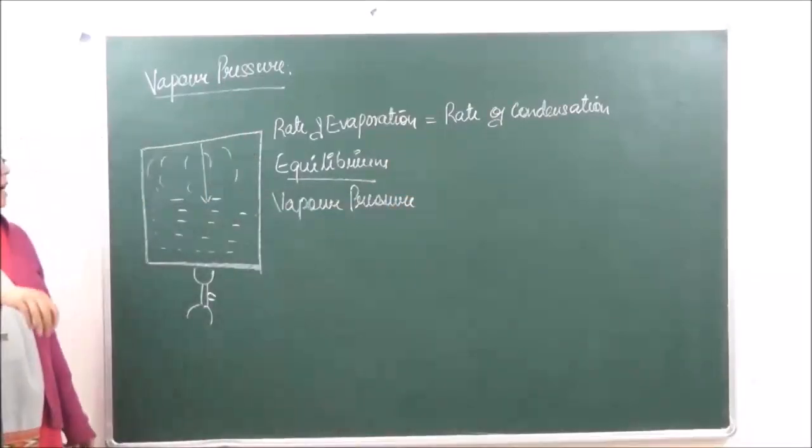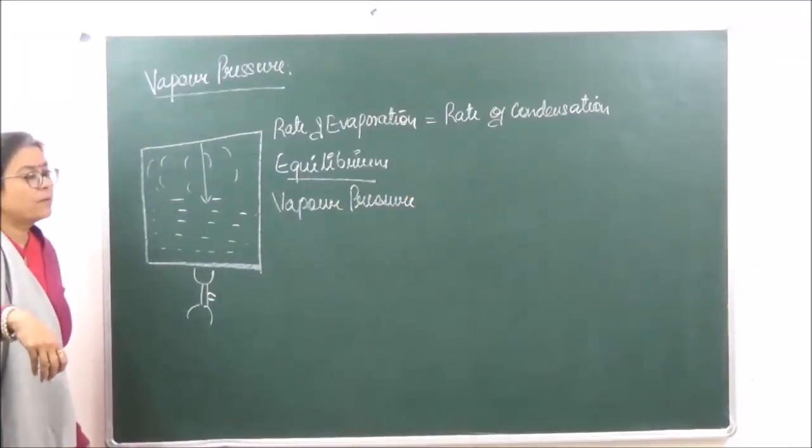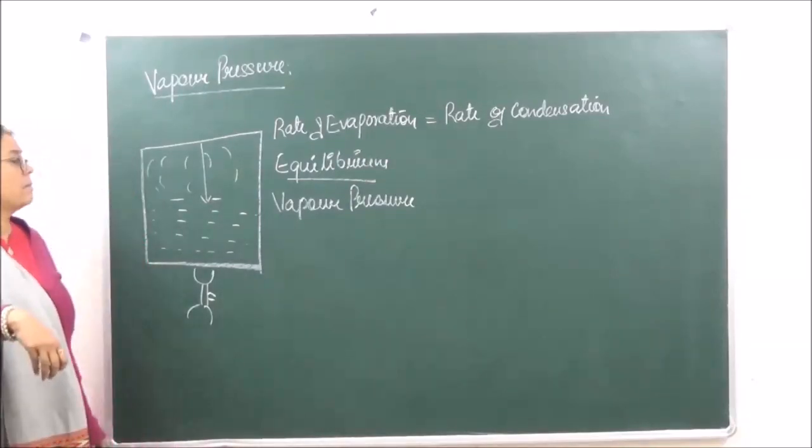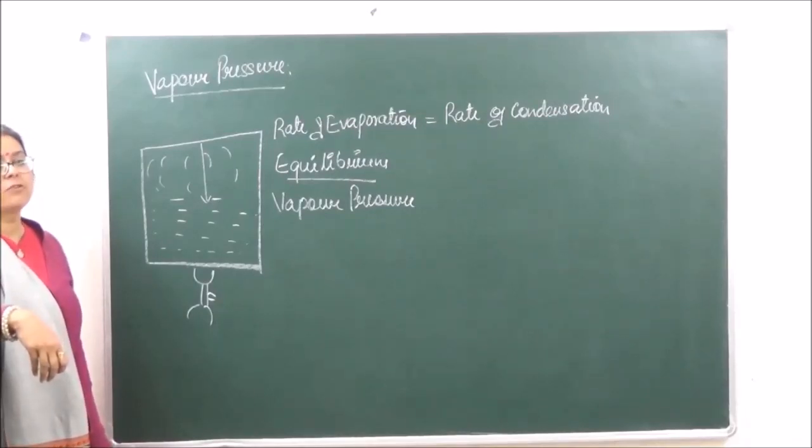So if we are defining vapor pressure, how we will define it? Vapor pressure is the pressure exerted by the vapors of the liquid above the surface of a liquid at equilibrium point in a closed container. So that is what vapor pressure is.